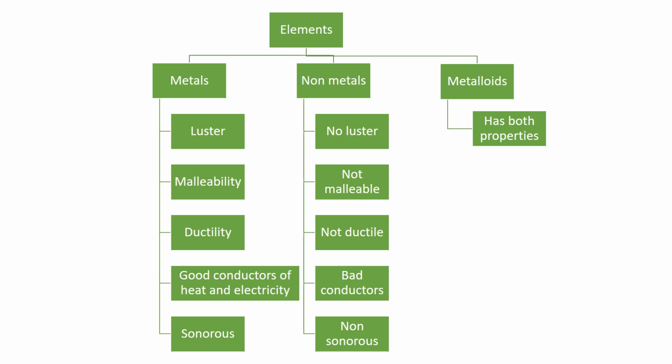And what are metalloids? Metalloids are those which have the properties of both metal and non-metal. For example, graphite. Graphite is a non-metal, but even so, it shows the property of being a good conductor of electricity. So a metalloid has the properties of metals and also the properties of non-metals. This is how elements are classified.